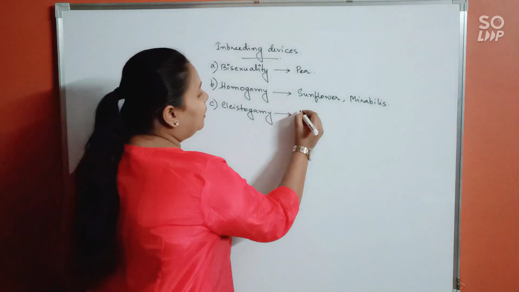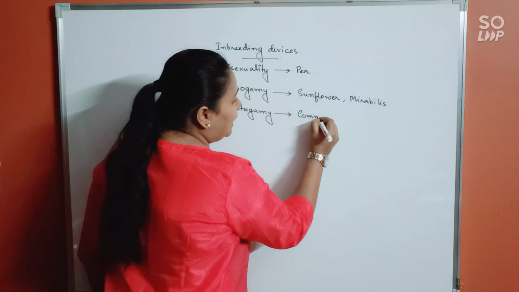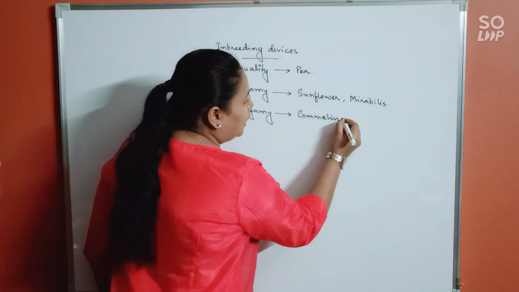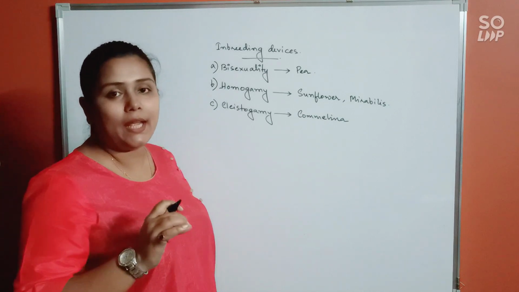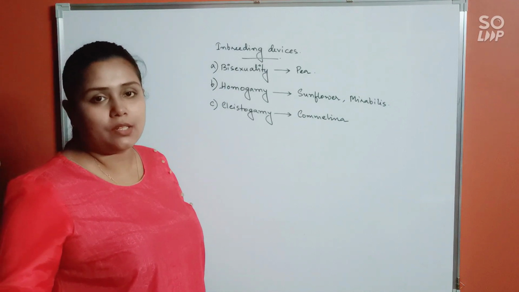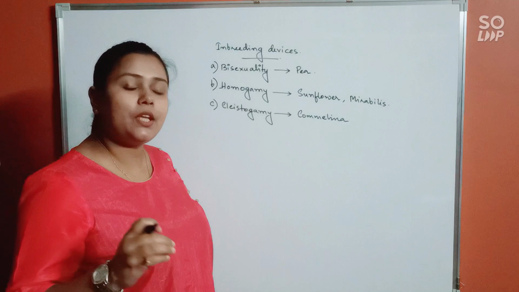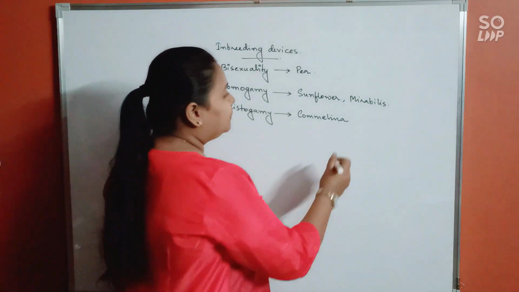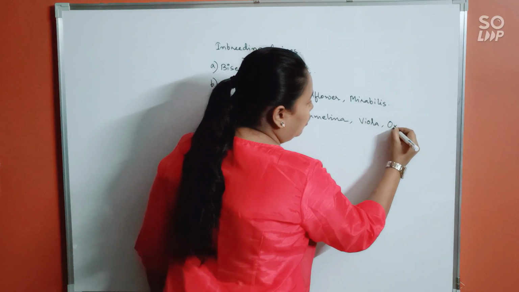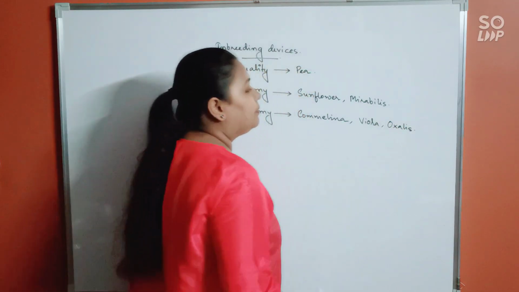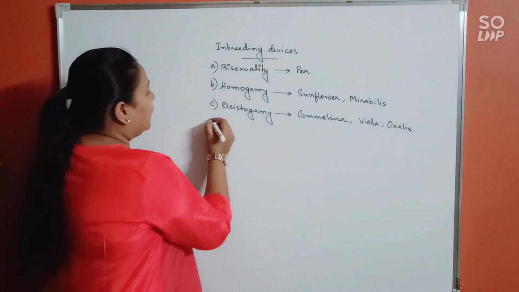Okay. Example would be camelina. Now camelina will bear both cleistogamous as well as chasmogamous flowers. Okay, both closed flowers as well as open flowers. Viola, oxalis, etc. Alright.